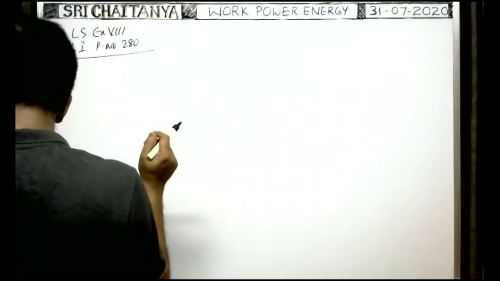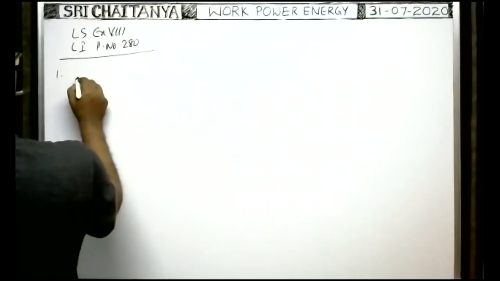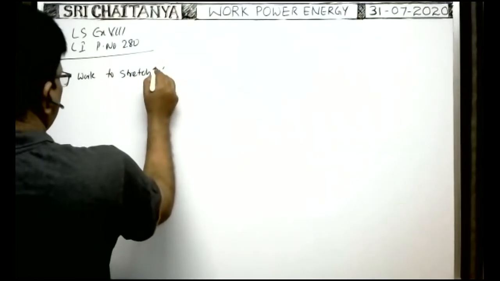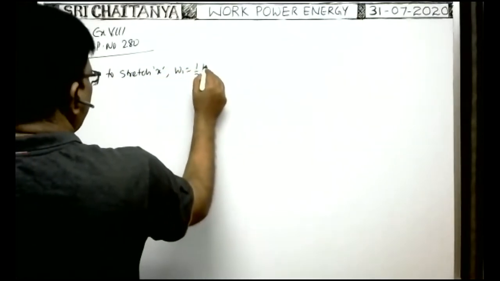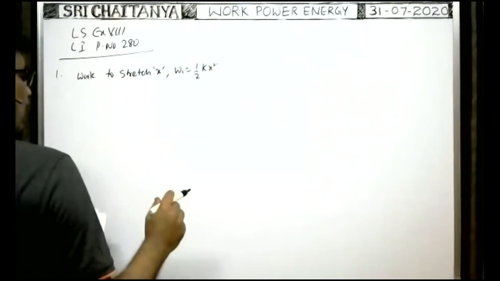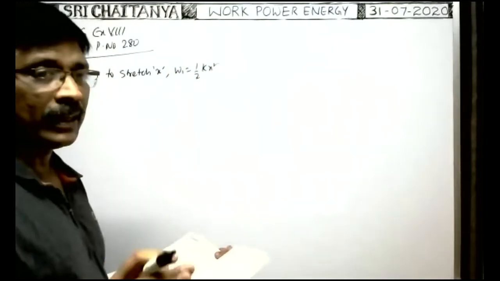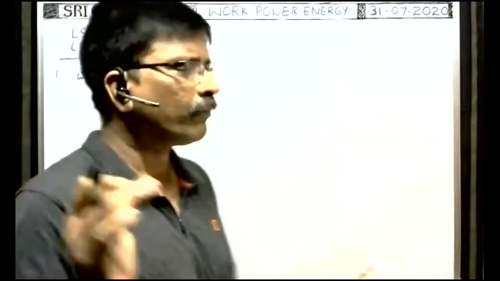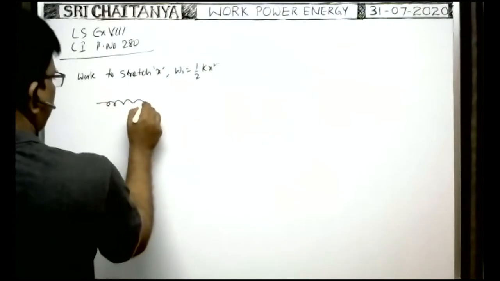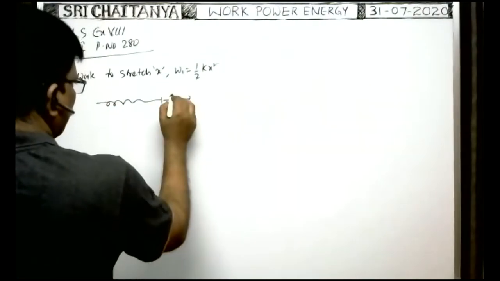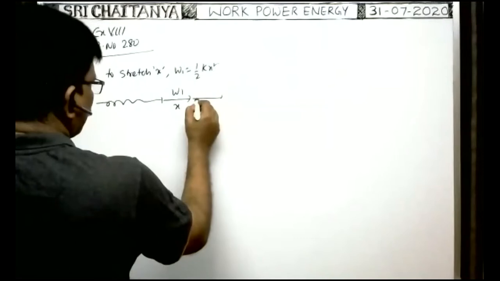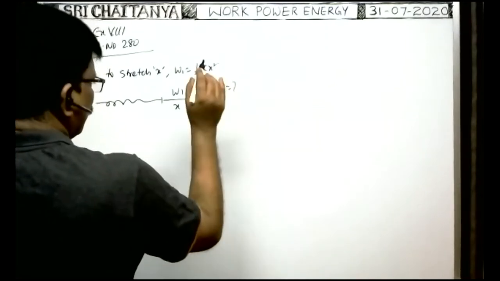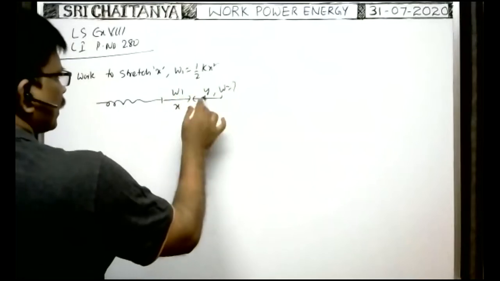Work done in stretching it further by a small length y is dash. Work to stretch x, W1 is equal to half k into x square. But the work done to stretch the length further by y is not given directly. From the beginning, to stretch the spring to a length x, the work done is W. To stretch further by y, what is the work done? They asked. But we do not have the work done to stretch further by a length y.